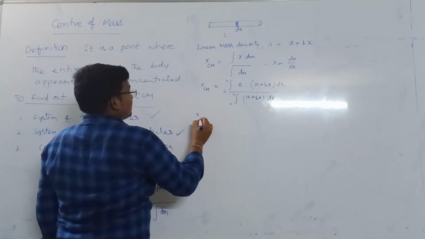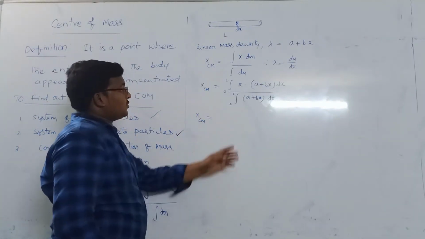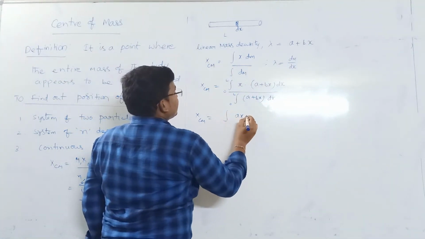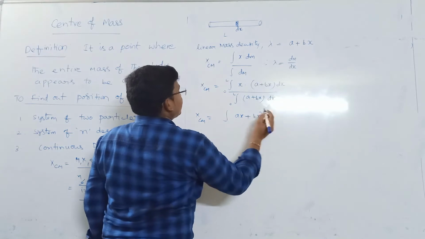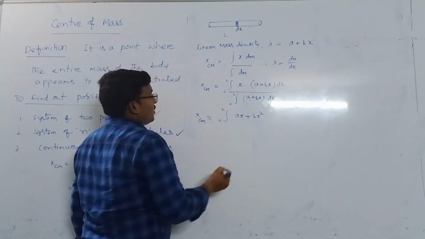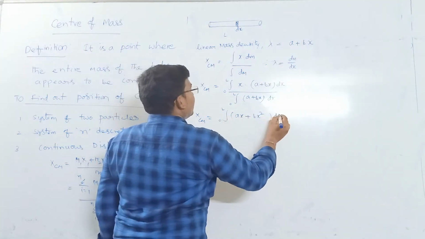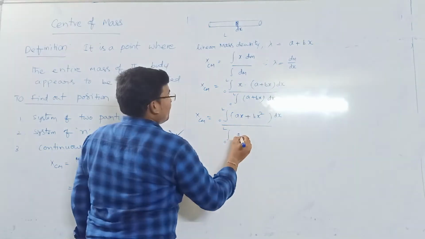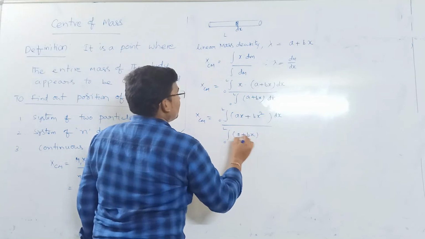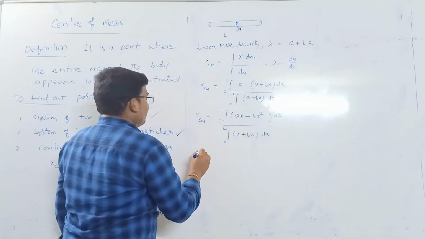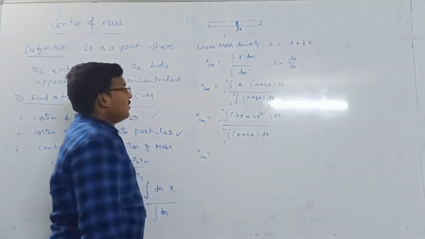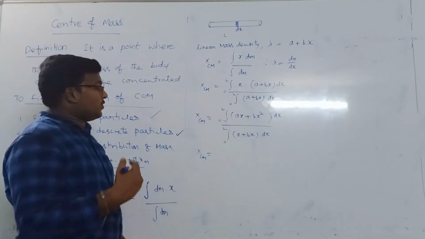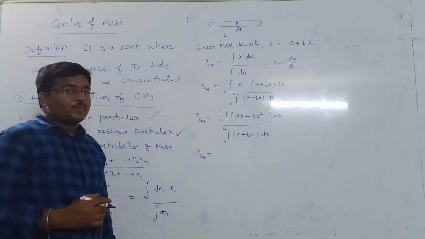Then x center of mass is equal to, multiplying x inside, integration of ax plus bx square, limits 0 to L, whole dx, by integration 0 to L of a plus bx whole dx. Now a is a constant and x is x power 1, so we know the formula x power n plus 1 by n plus 1.